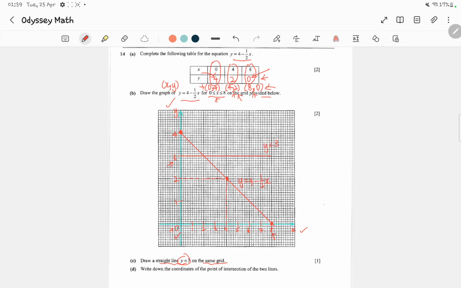Once you have drawn the straight line y equals 3 on the same grid, you can do 11d, which is to write down the coordinates of the point of intersection of the two lines, which you can see clearly is over here. If I do the dotted line, you can see that the point of intersection of these two lines has x coordinate 2 and y coordinate 3. So the coordinates of the point of intersection of the two lines will be 2, 3. And we are done with this question.